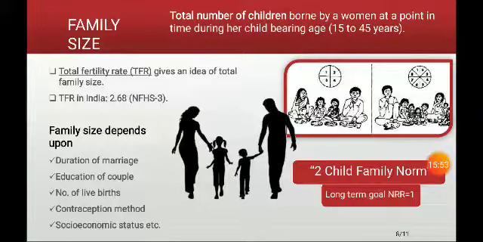Now, what do you mean by NRR? NRR, the net reproduction rate, is defined as the number of daughters a newborn girl will bear during her lifetime, assuming fixed age-specific fertility and mortality rates. In 2015, the NRR in the country was 1.06. So we are assuming that we will soon attain an NRR of 1.